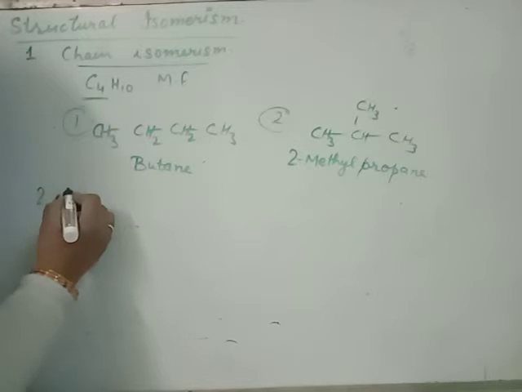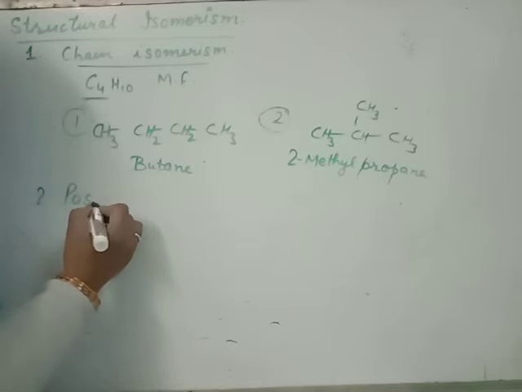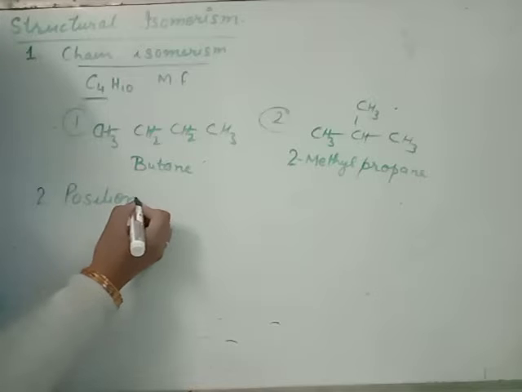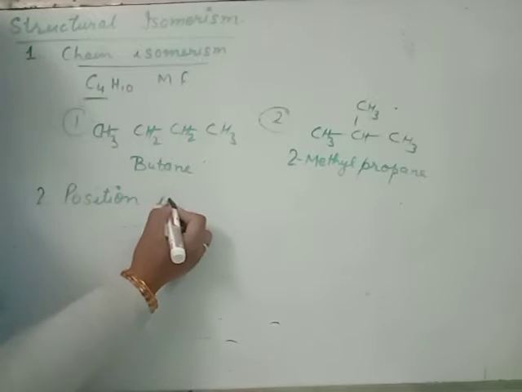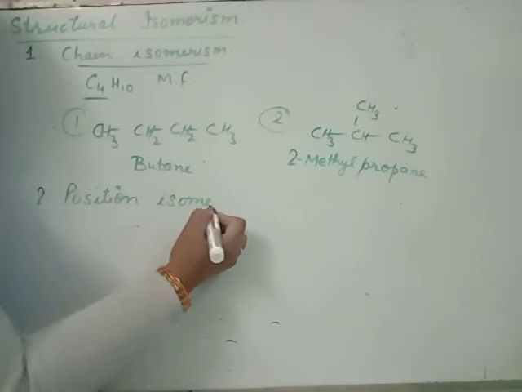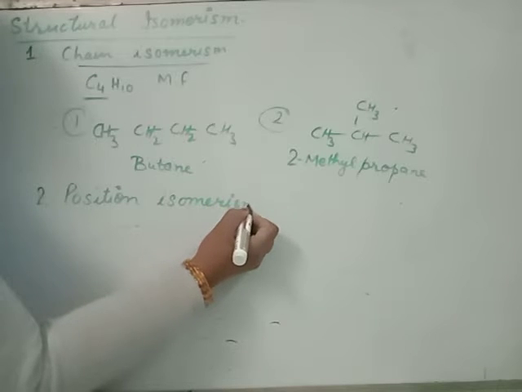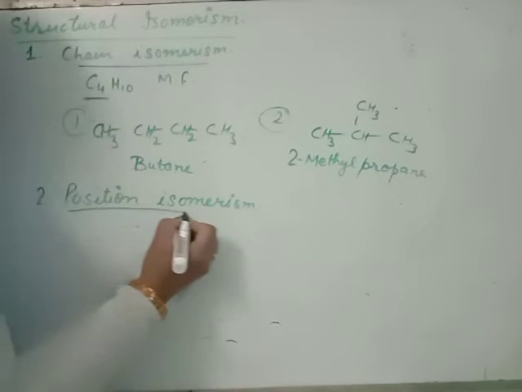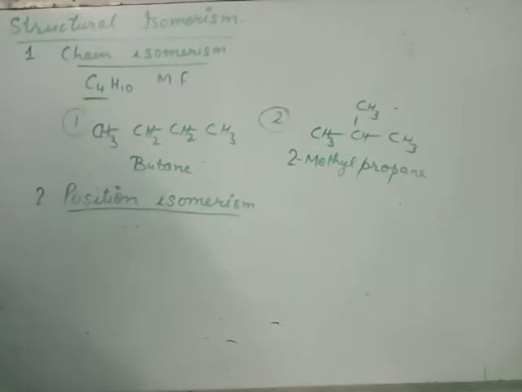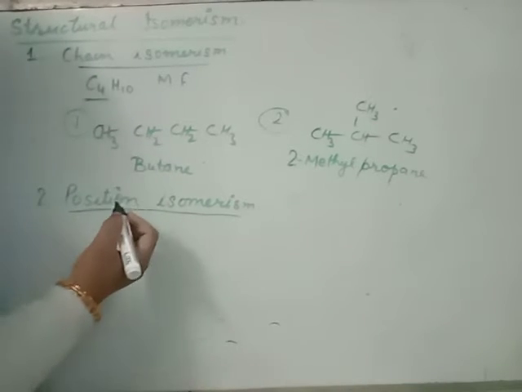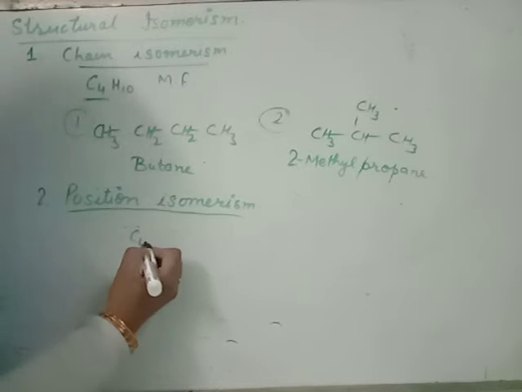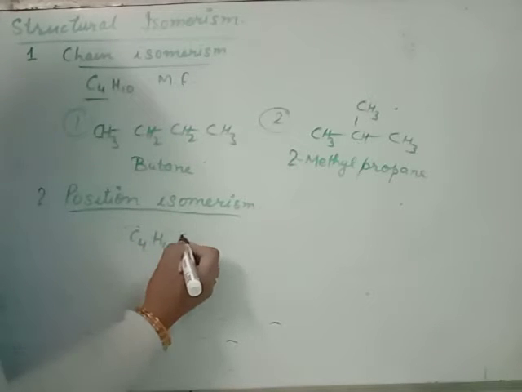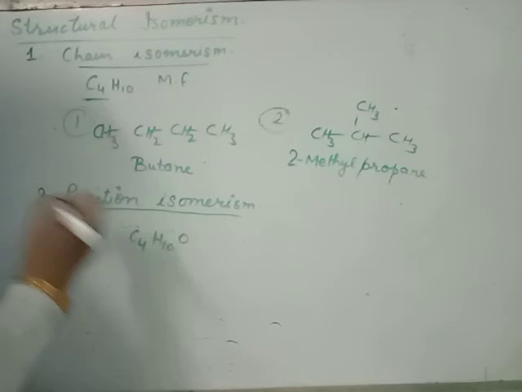Second one, position isomerism. Position isomerism means two or more compounds having same molecular formula but position of substituent or functional group in the carbon chain is different. For example, we have C4H10O as the molecular formula.